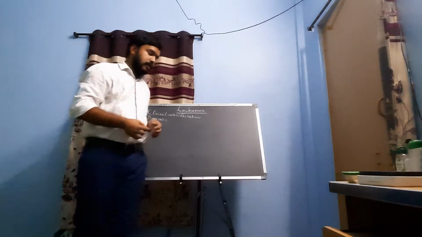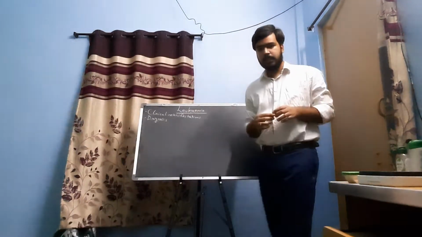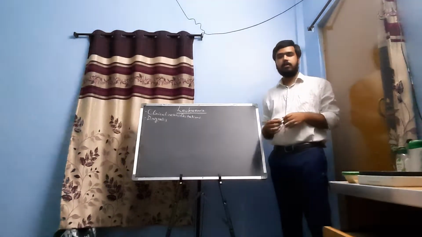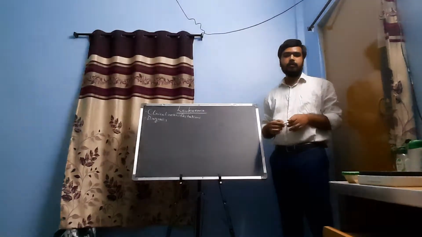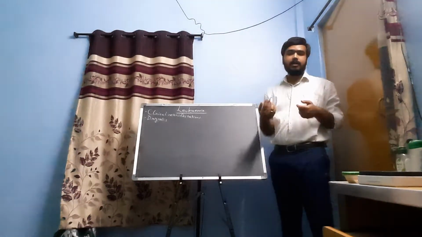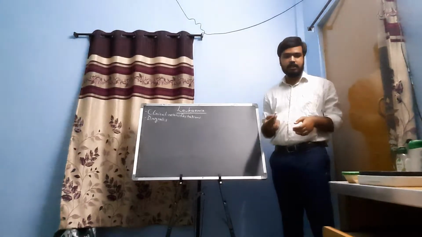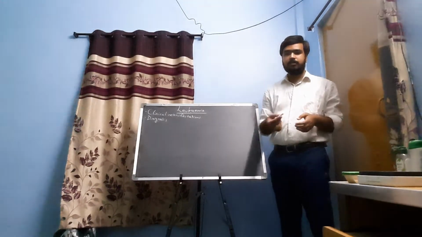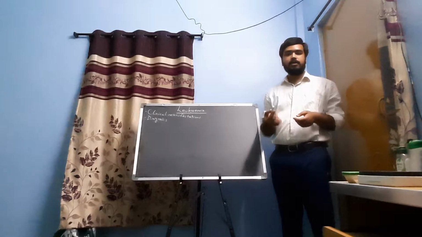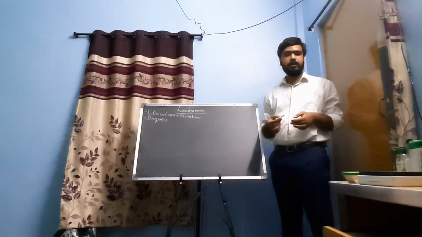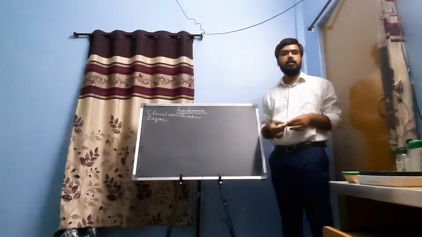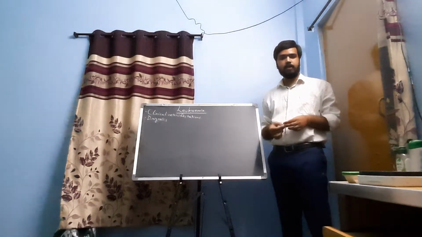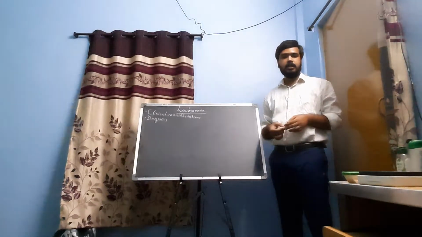So, in the previous class, we discussed that leukemia can arise due to malignant transformation of a stem cell. The hemopoietic stem cell, if it undergoes malignant transformation due to any of the etiologies, the normal cells get replaced with the cancer cells, with the leukemic cells in this condition.